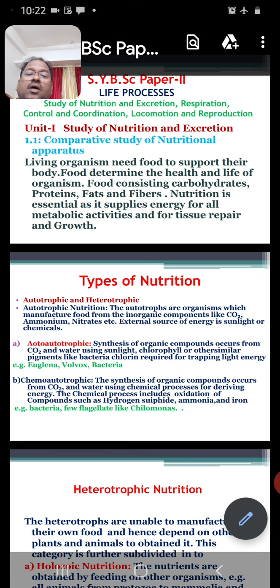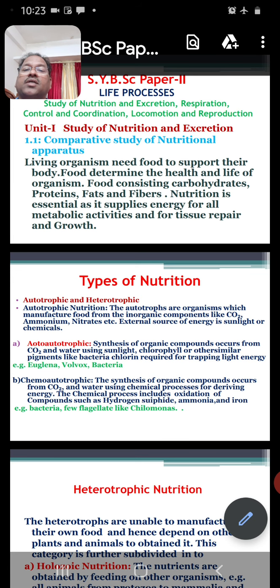The autotrophs are organisms which manufacture food from inorganic components like carbon dioxide, ammonium nitrates, etc. The external source of energy is sunlight, or in some cases certain chemicals. They are using these chemicals as well as solar energy, trapping the energy and producing their food inside the body.